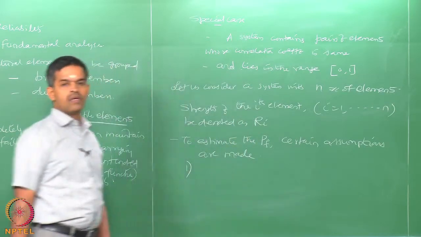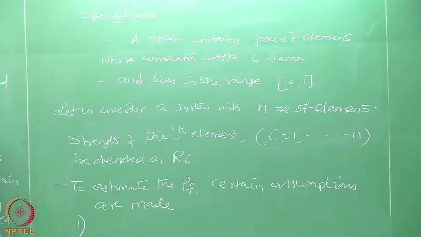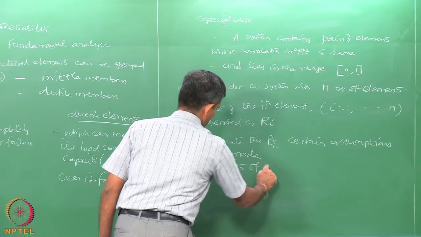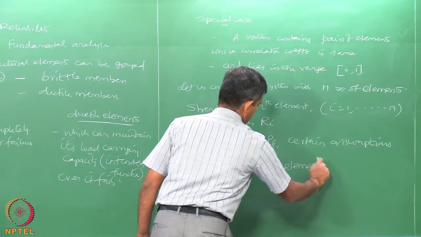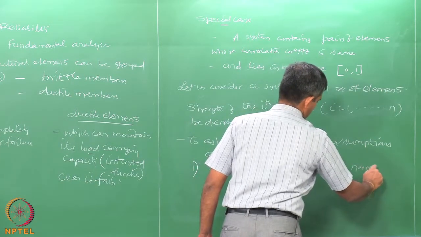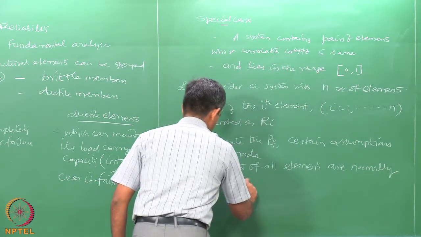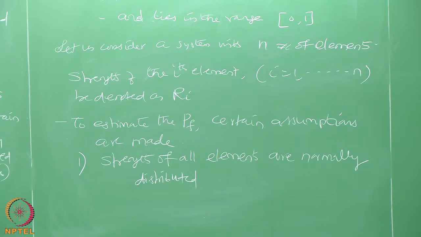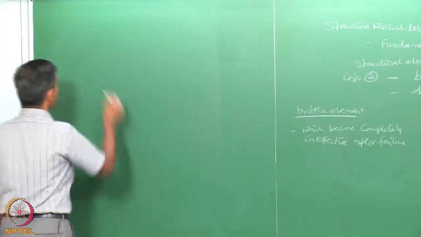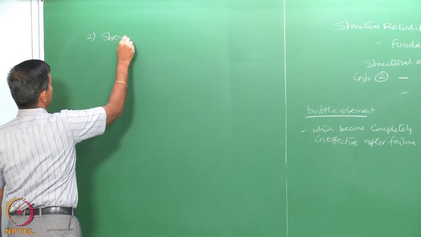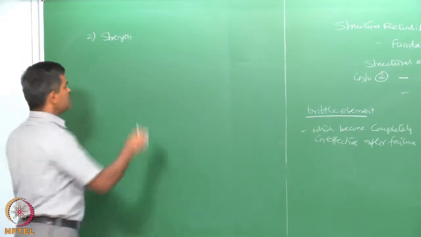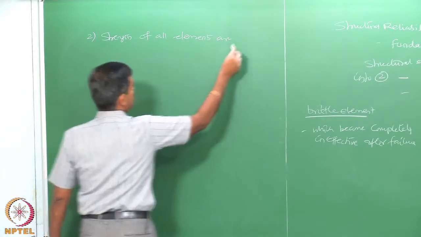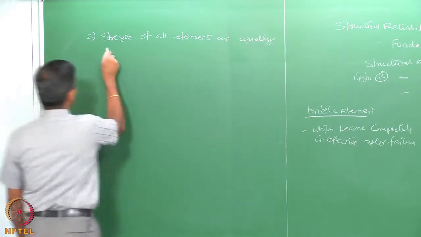One, strength of all elements are normally distributed. Two, strength of all elements are equally correlated.